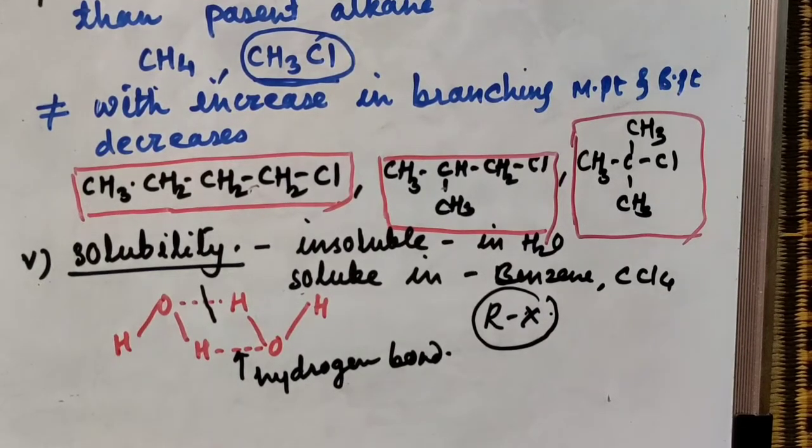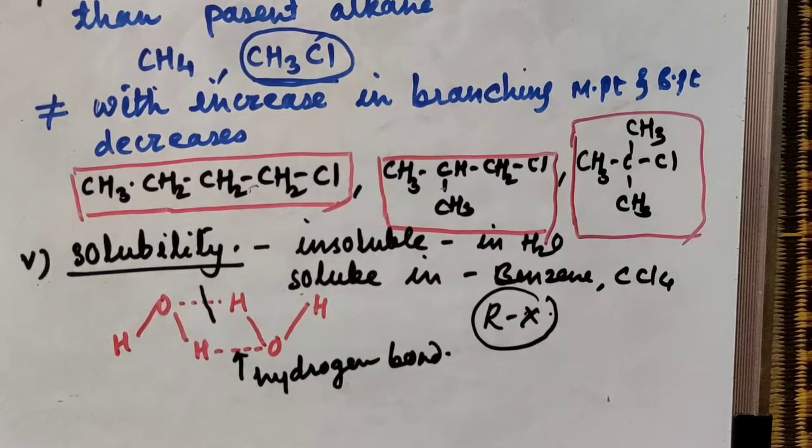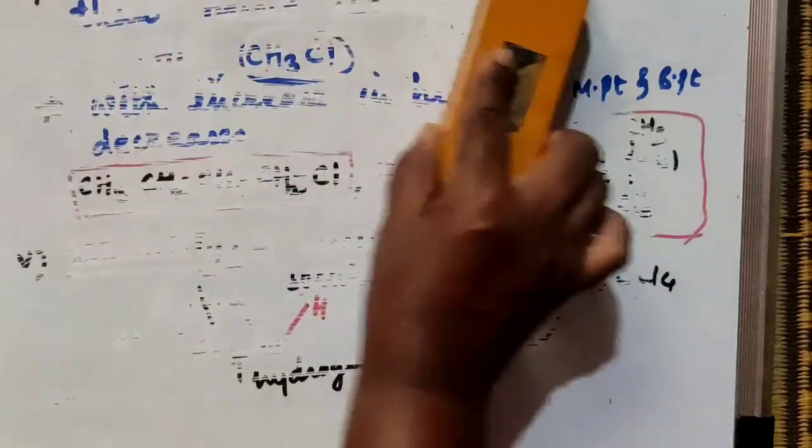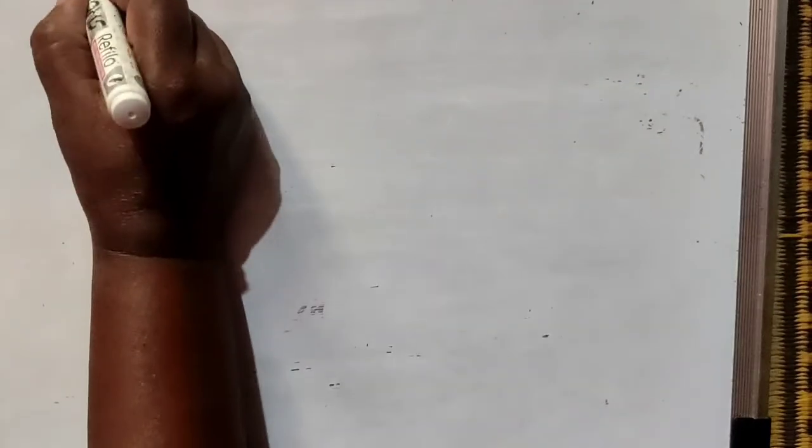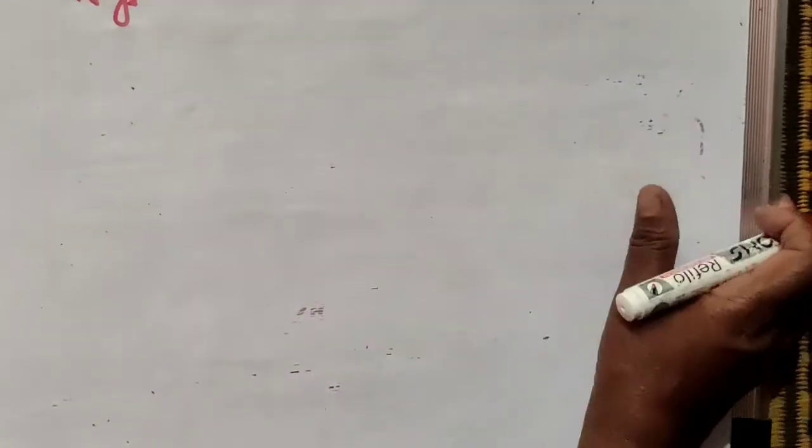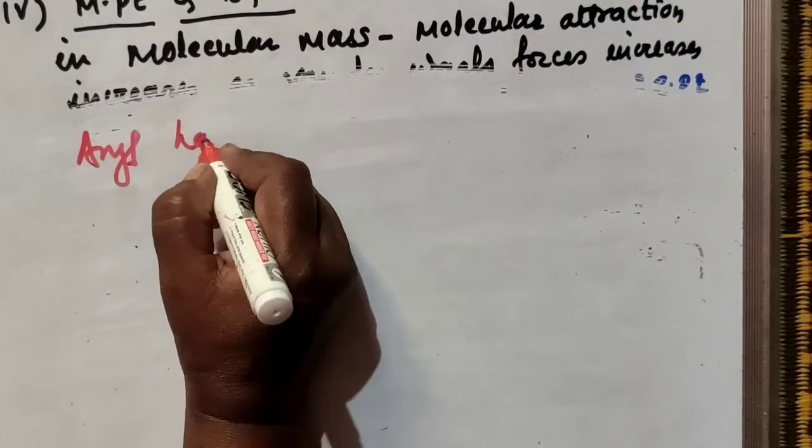What about aryl halides? In case of aryl halides, all the properties are the same as that of alkyl halides. Only in case of melting and boiling point, in case of dihalo isomers, the properties are slightly different. We can see that. So I'll write here only. In case of haloalkane, rest of all properties are the same. Only we'll see in case of aryl halides.